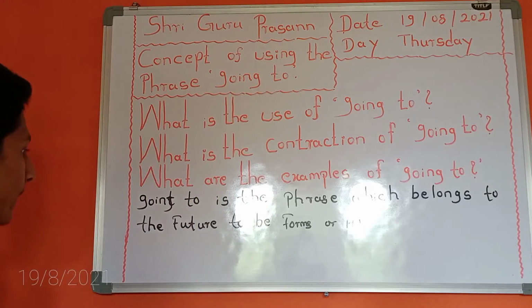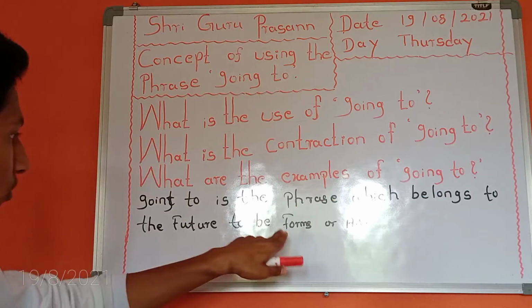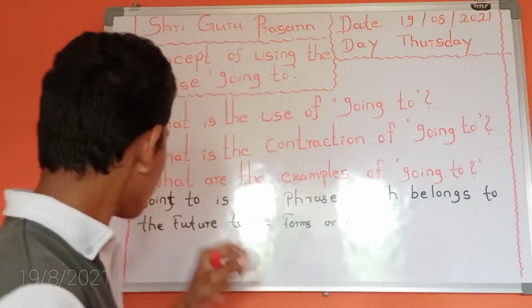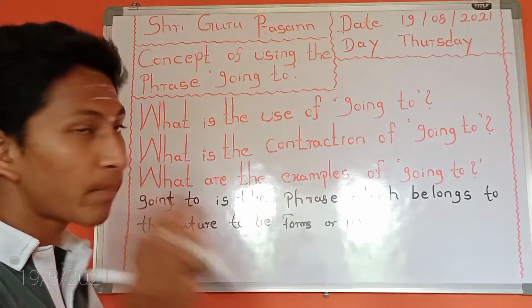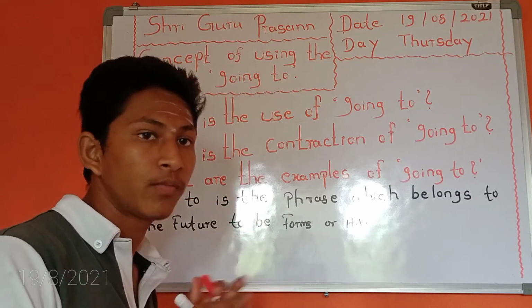Okay, AV. Going to is the phrase which belongs to the future to be forms, or AV means auxiliary verbs. Going to is a part of future to be forms.